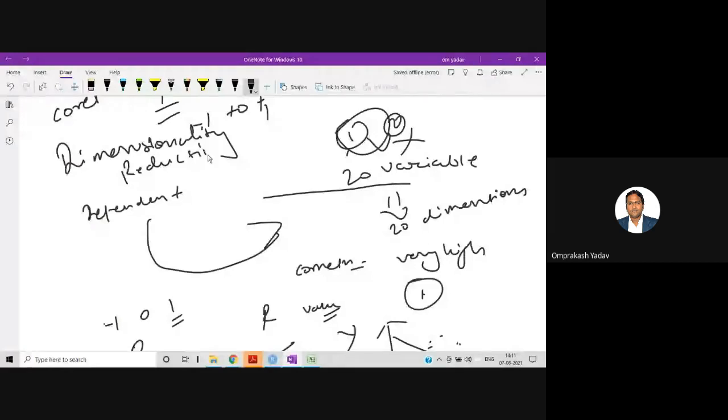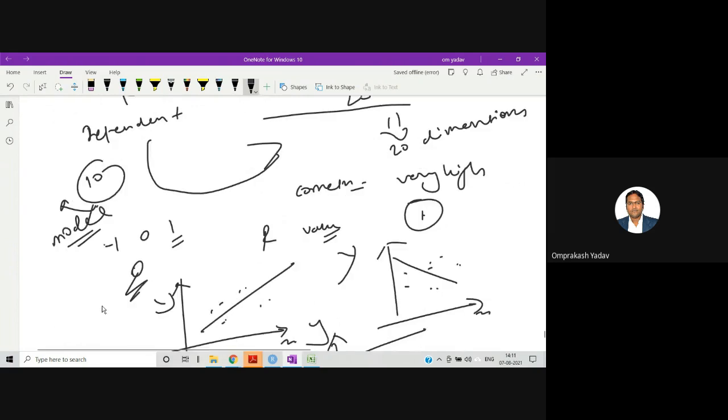Where you can reduce the dimensions based on certain techniques. Let's say there is one technique called PCA, principal component analysis, or you can also use the coefficient of correlation. You can determine which two columns are most highly correlated, so that you can drop one of the columns. So let's say after dropping most of the columns, you found that 10 columns are important, and you have made your model based on these 10 columns.